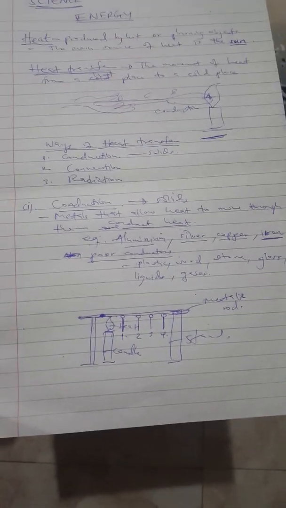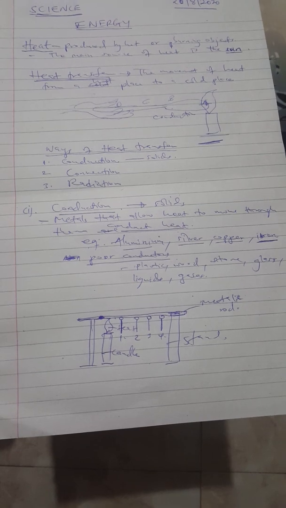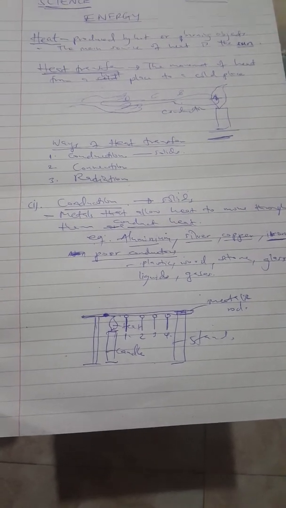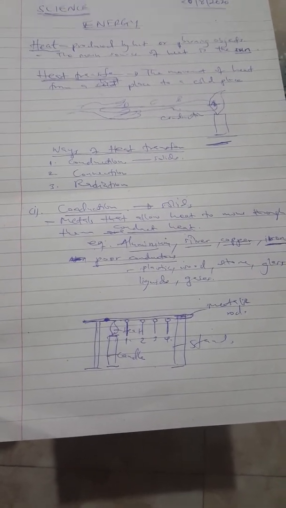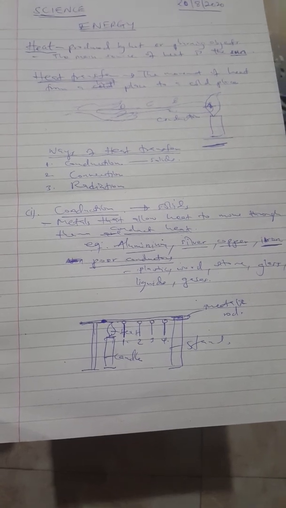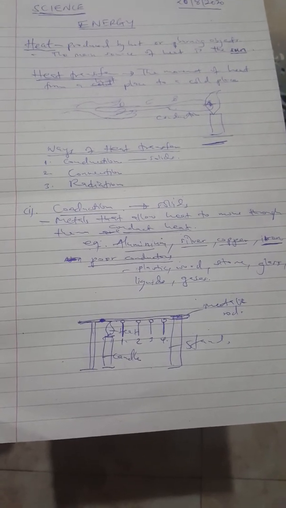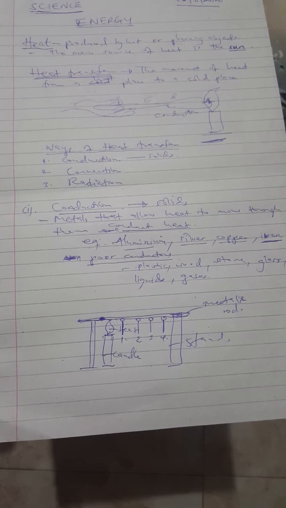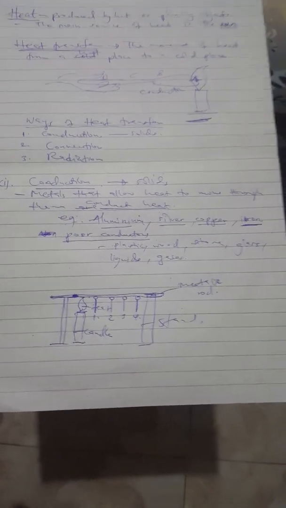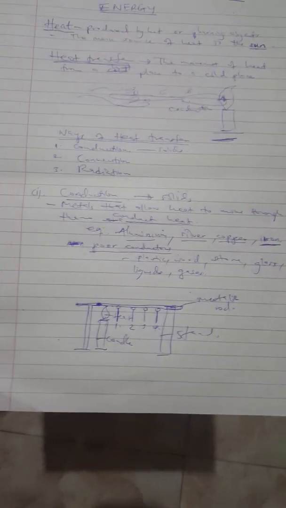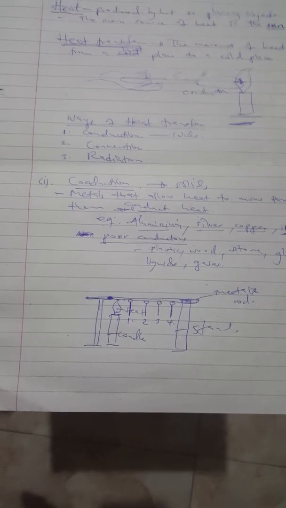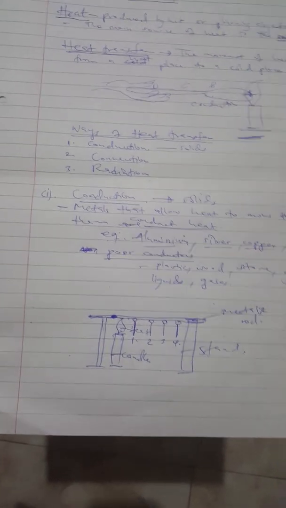So you'll be asked about this. The things that we need: a candle, as we have mentioned, pins or needles, a source of heat, and a metal rod or a long nail. And then we set it the way we have done it. Then we'll be told to observe what happens when it is heated like that.